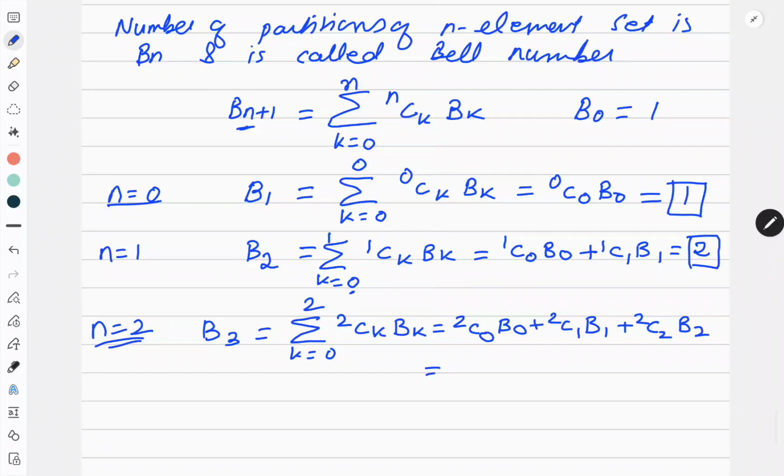What is the value of 2C0? 2 factorial upon 0 factorial into 2 minus 0, that is 2 factorial. So it will become 1. B0 is also 1. Plus 2C1 is what? 2 factorial upon 1 factorial into 1 factorial, means 2. So 2, what is the value of B1? B1 is 1. Plus 2C2 is 1 and B2 is 2. So the value is 5. So the value of B3 is 5.